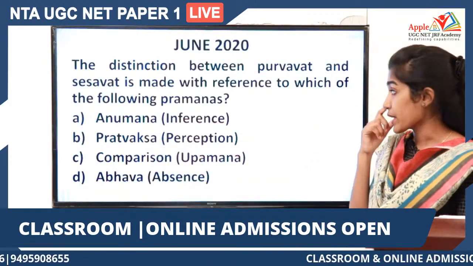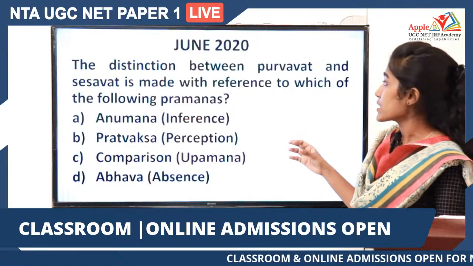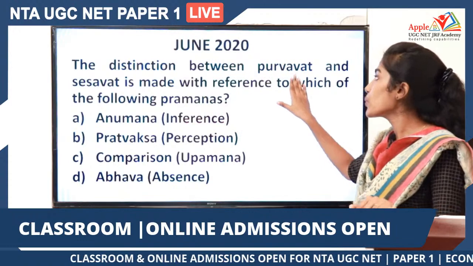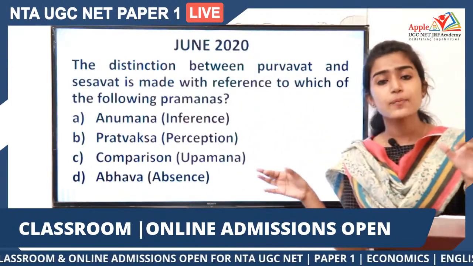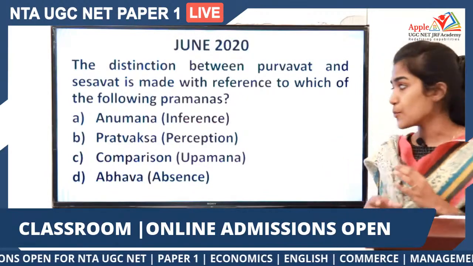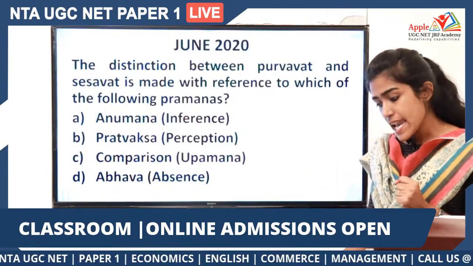So what's the question here? You have to figure out the Pramana which includes Purvavat and Sheshavat. These Purvavat and Sheshavat are basically two different types of Anumanas, or two different types of inferences.